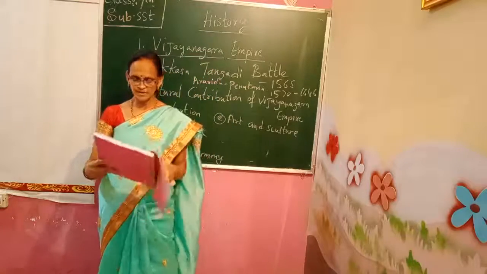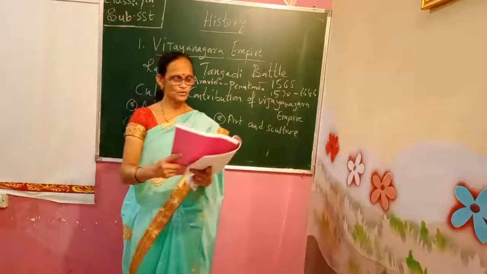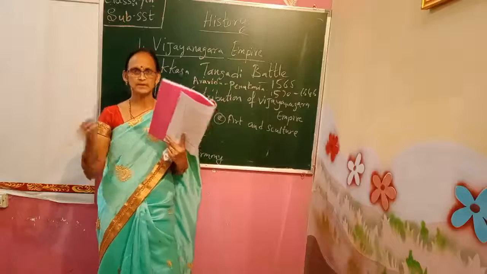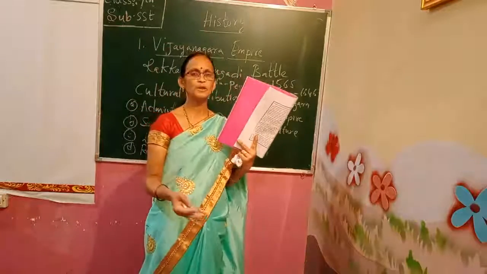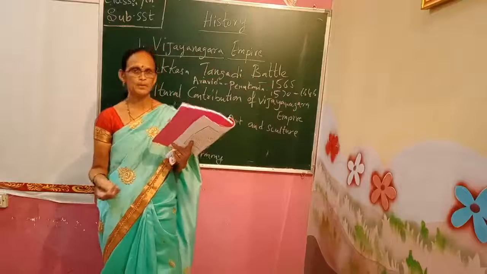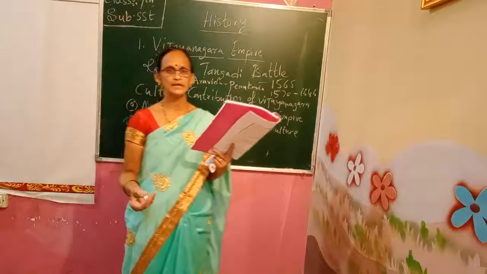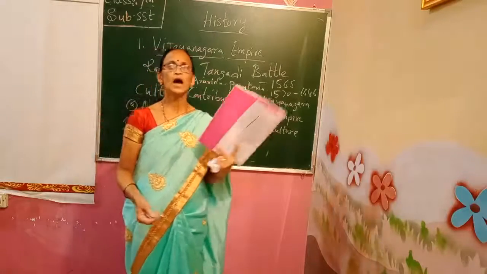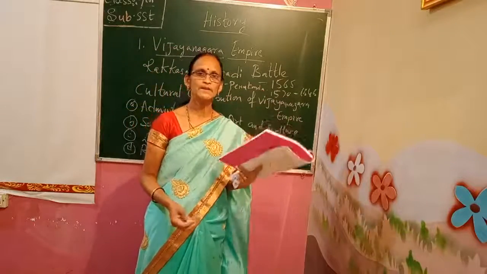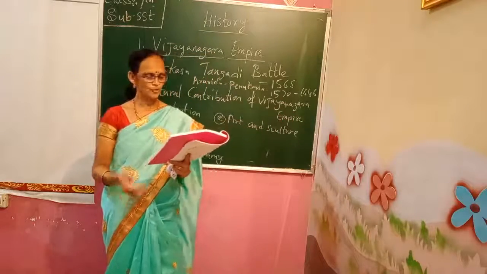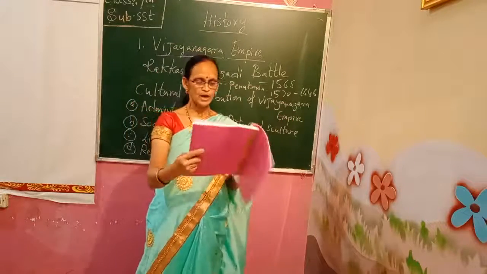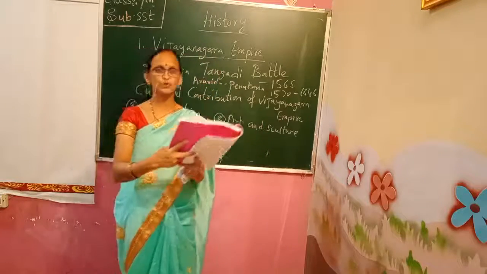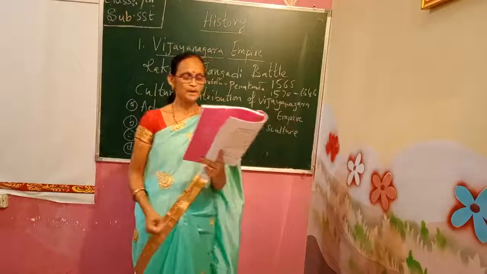Now next, Krishna Devaraya encouraged Telugu literature, because of this he got the title Andhra Bhoja. So in that kingdom, there were people of Kannada, Telugu and Tamil. So he was given a title by the Andhra people, the Telugu speaking people, that he was an Andhra Bhoja. What was the title given by them? Andhra Bhoja. He himself was a poet, and he wrote Amukta Malyada in Telugu.